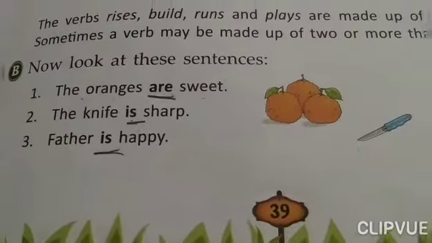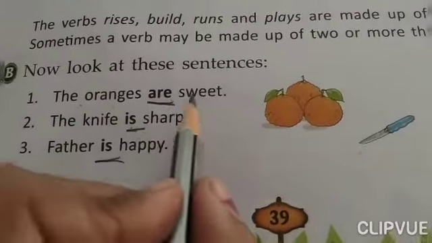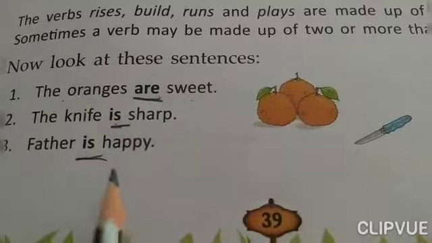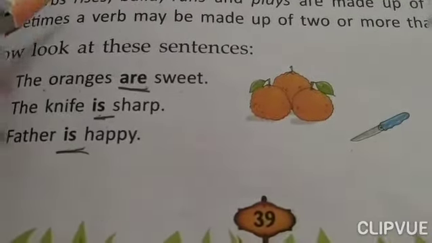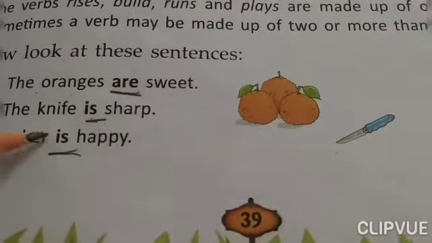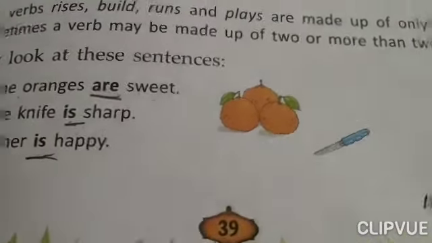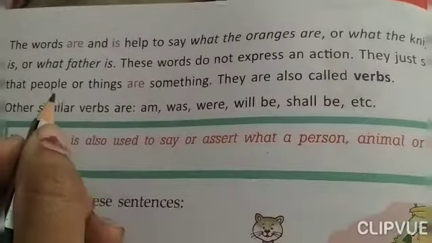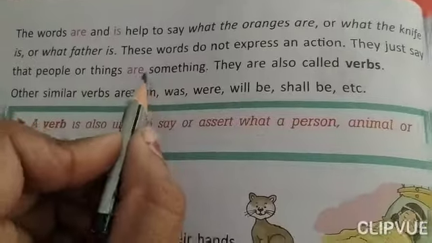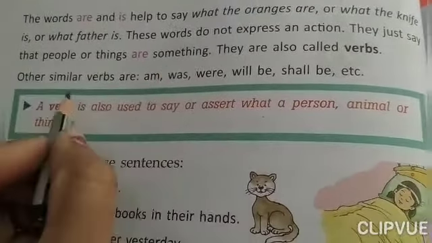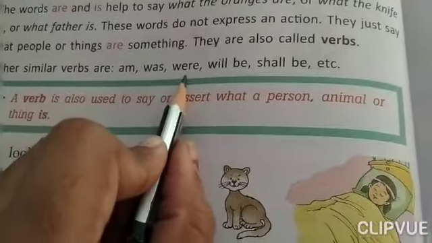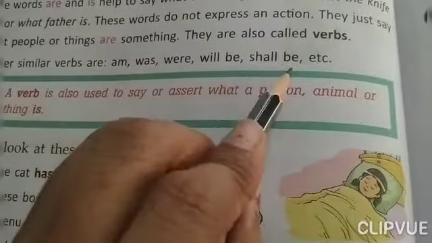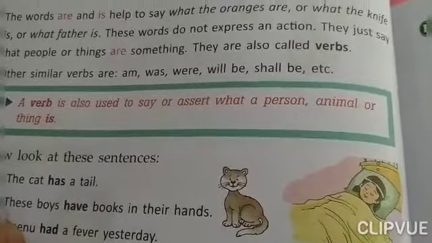Many children make mistakes in identifying verbs from such sentences. But children, let me tell you, is, am, are are also called verbs because they show what people or things are. Other examples are am, was, were, will be, shall be, etc.